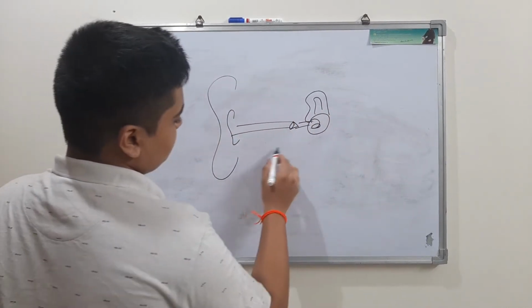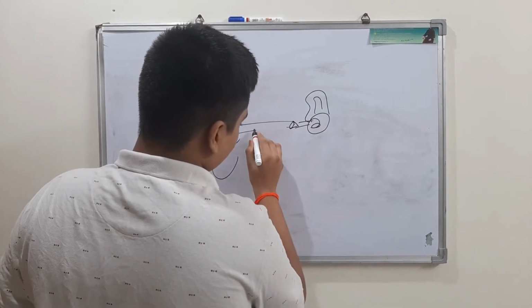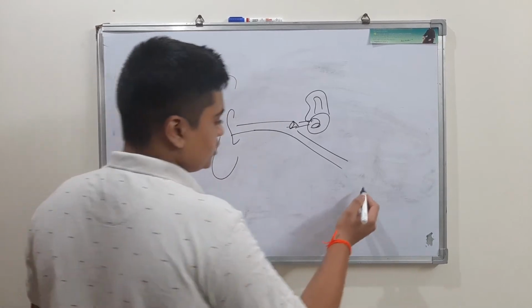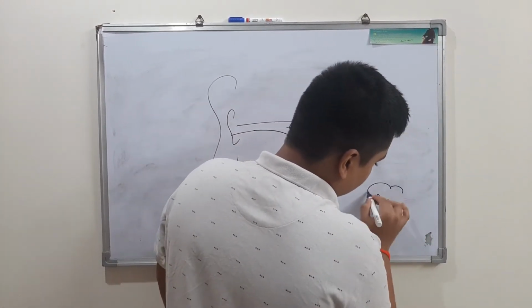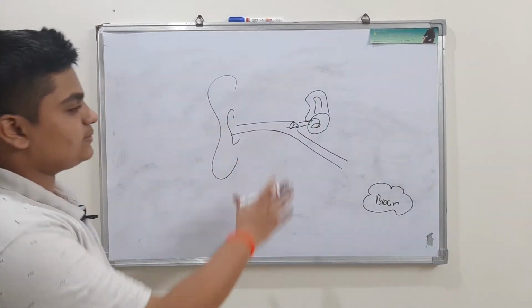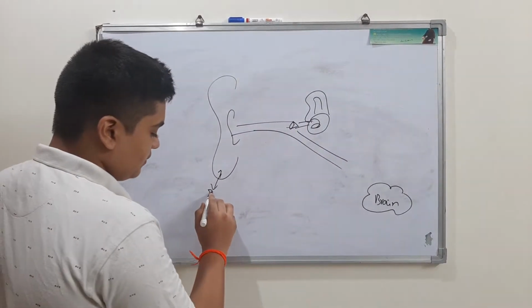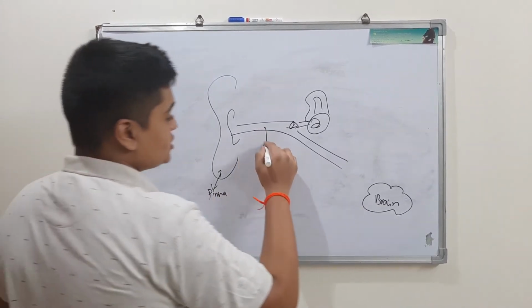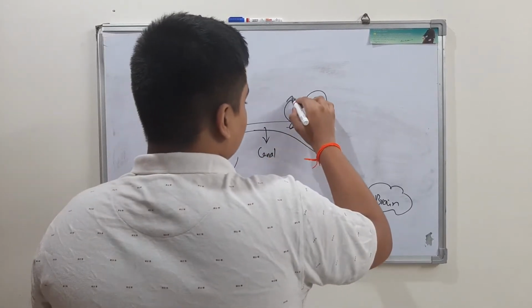Okay, just remember the diagram like this. Something you have eustachian tube, brain here, brain. Okay, just remember this diagram. What is this? Pinna. Function of pinna, collecting vibrations. This is canal, external auditory meatus.